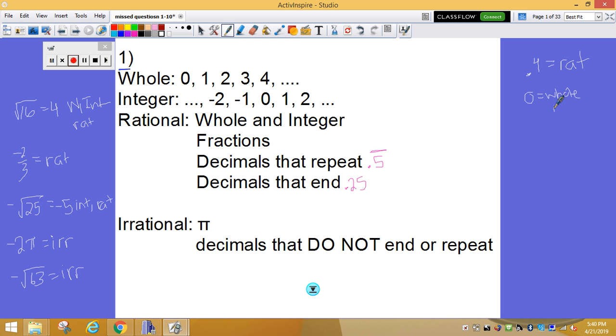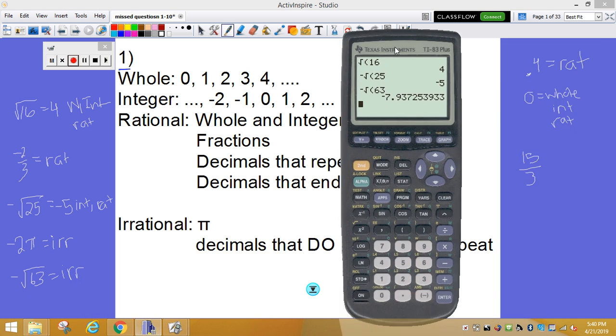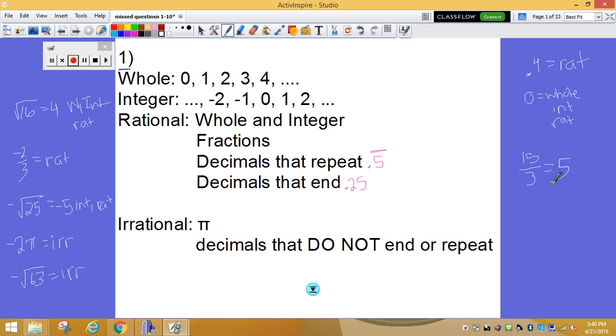It is also an integer. And it is also rational. It's going to be all 3. What if I gave you 15/3? Ooh, this one's a tricky one. 15/3 is a fraction, which means it's rational, but I like to type them in my calculator. 15/3 is actually 5. 5 would be a whole number and an integer and rational because it's positive.